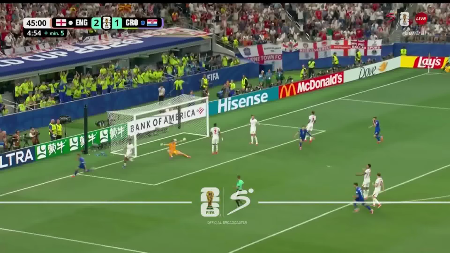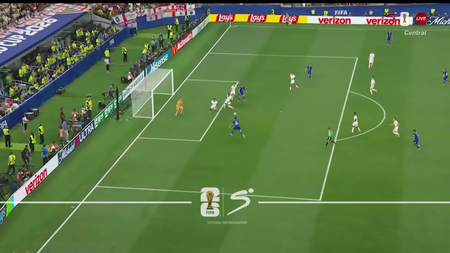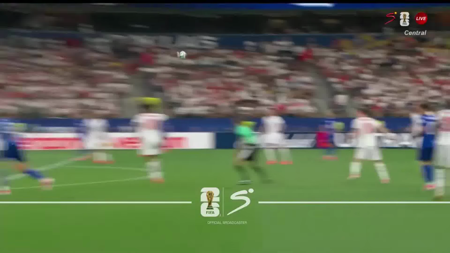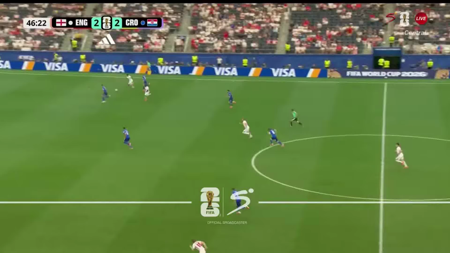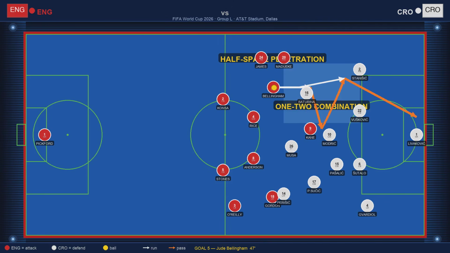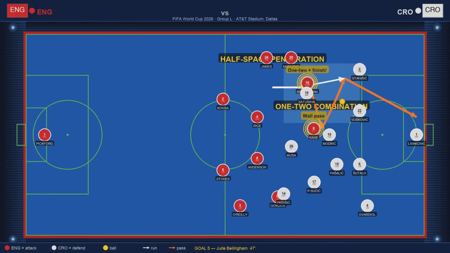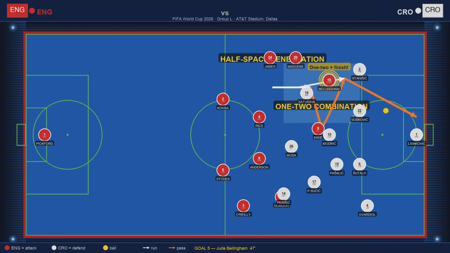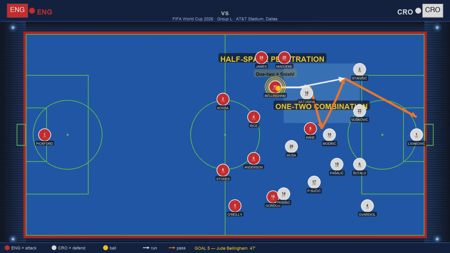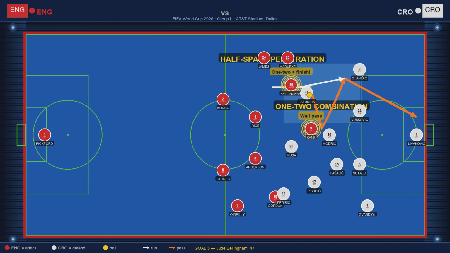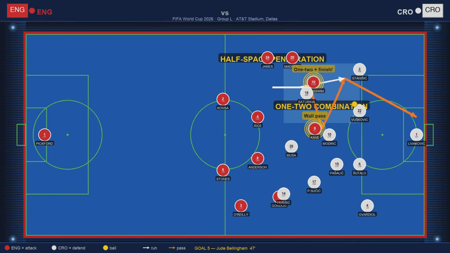Into the second half, Bellingham began taking up positions in Croatia's right half space more aggressively. Croatia didn't have an answer. Watch this combination precisely. This is the half-space penetration combined with a 1-2 combination. 2 players, 2 touches, and Croatia's entire defensive shape is beaten. Bellingham receives in the right half space. Croatia's defensive problem is immediately visible. Modrić is trying to account for Bellingham's forward run, Kane's movement, and Gordon arriving late. He can only cover one.